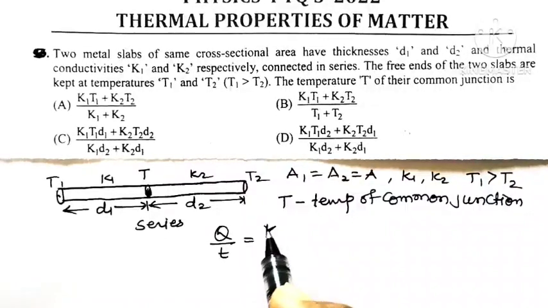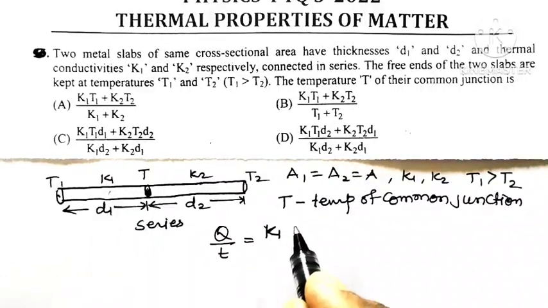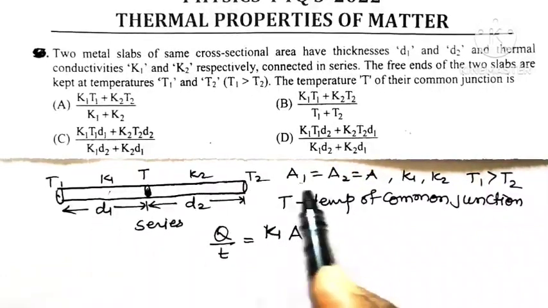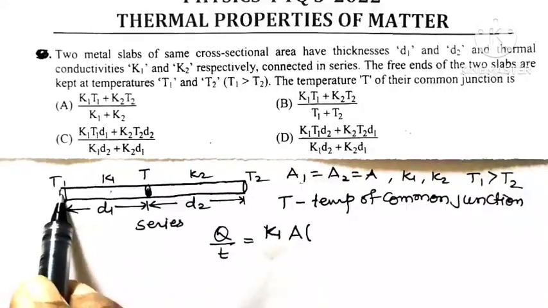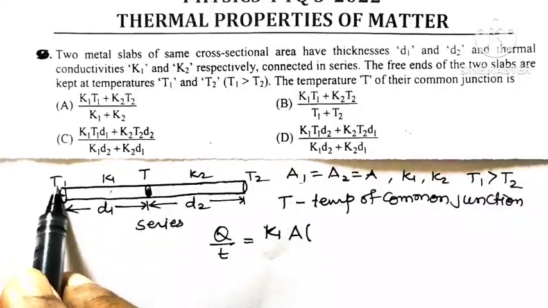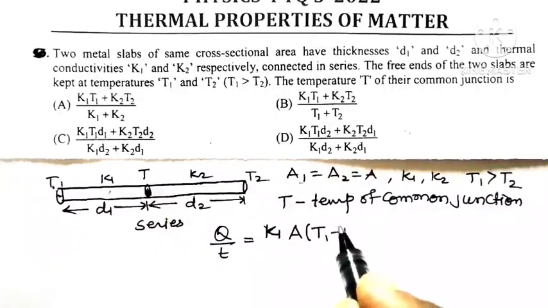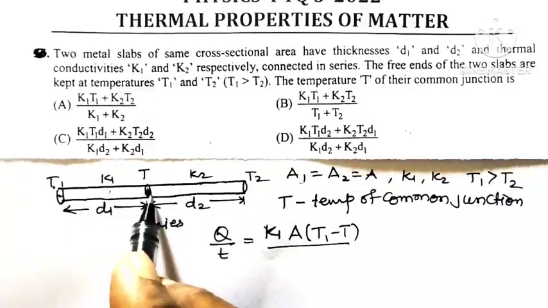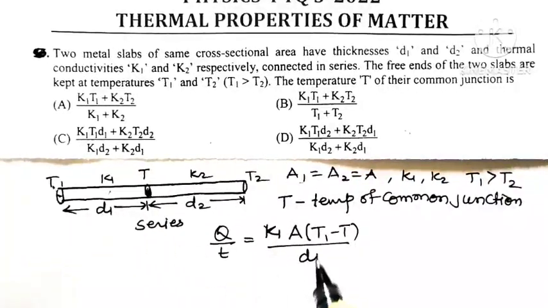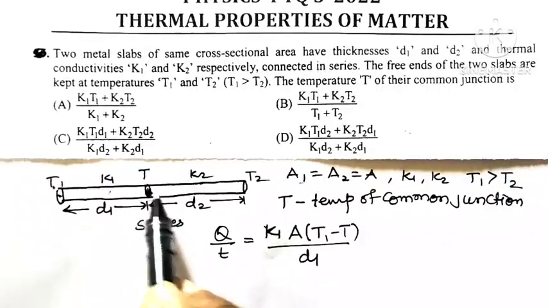It is equal to the coefficient of thermal conductivity of the first slab K1, into the cross-sectional area, which is the same for both slabs, so it is A, into the temperature difference of the first slab. T1 is higher than T, so it is T1 minus T, divided by the thickness of the slab, D1.